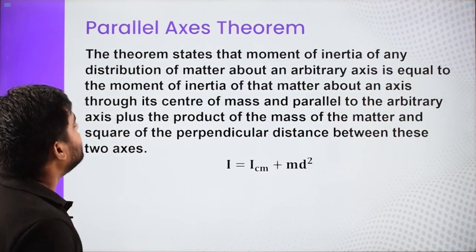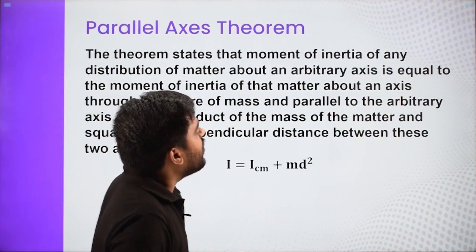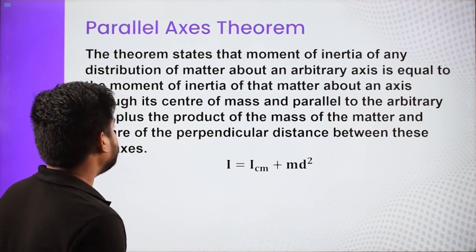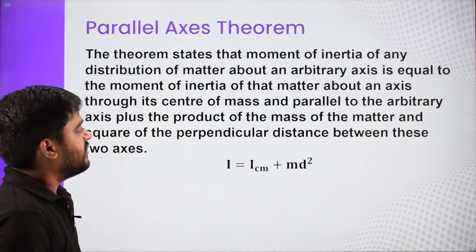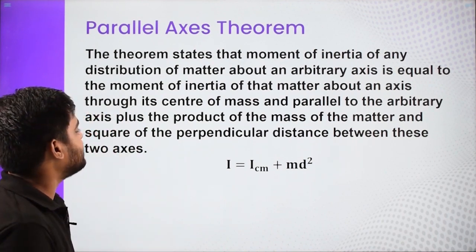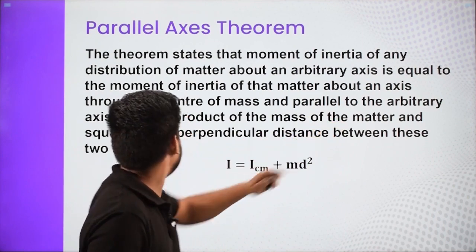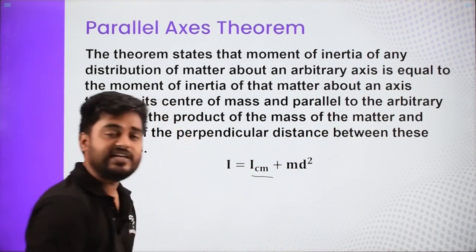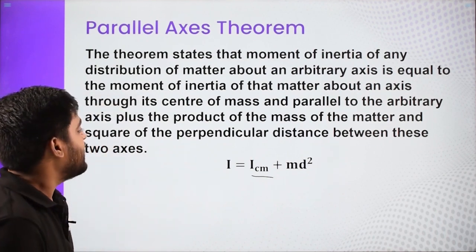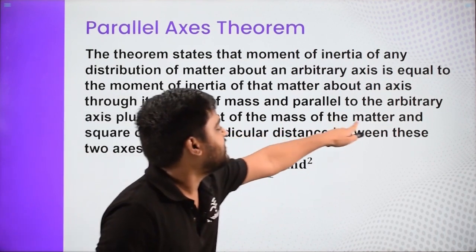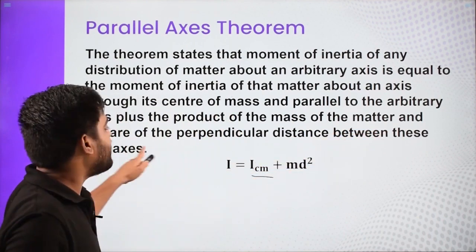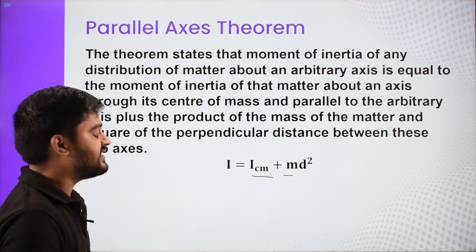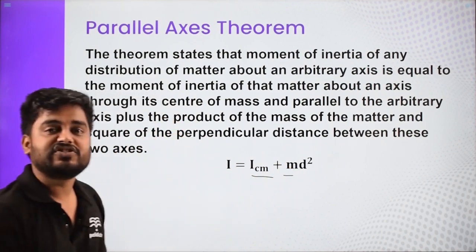The statement states that the moment of inertia of a distribution of matter about an arbitrary axis is equal to the moment of inertia of that matter about an axis through its center of mass and parallel to the arbitrary axis, plus the product of the mass of the matter and the square of the perpendicular distance. So when you add them, you get the moment of inertia about any axis.